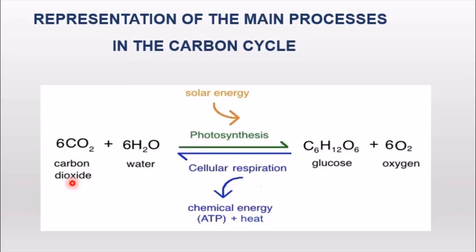So what happens is, after the death of all types of consumers, the decomposers, like the bacteria and fungi, will release the carbon dioxide again into the atmosphere by decomposition. And in this way, the carbon is continuously passed on from one living organism to another. After the death of the living organism, carbon goes to the atmosphere and is again taken up by the living organisms only.